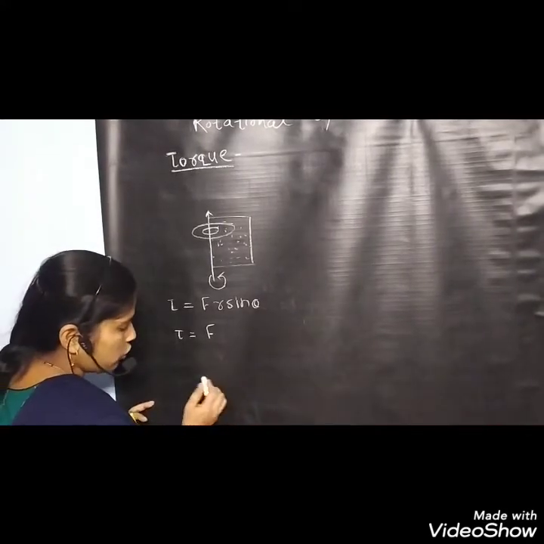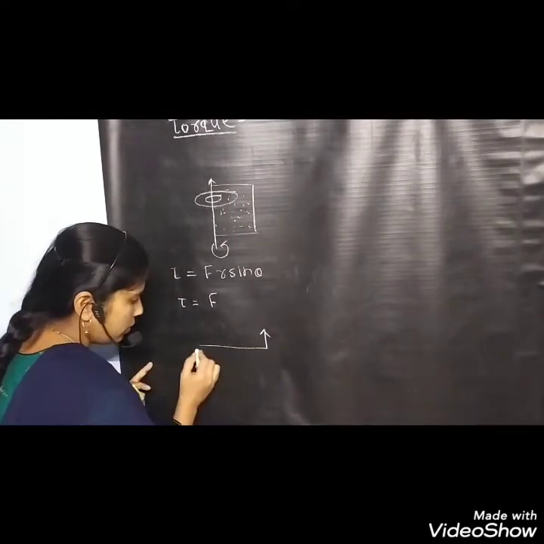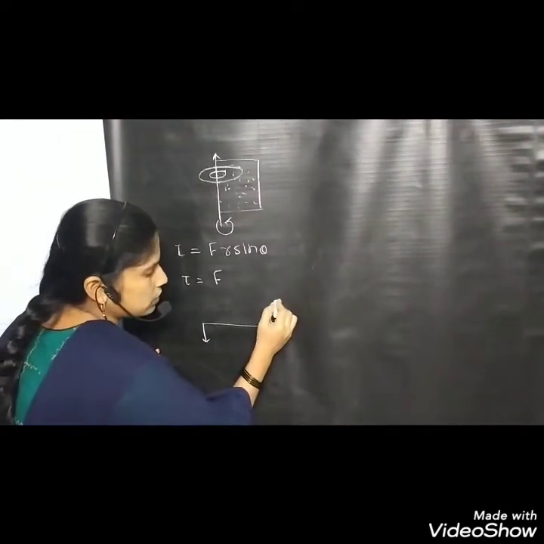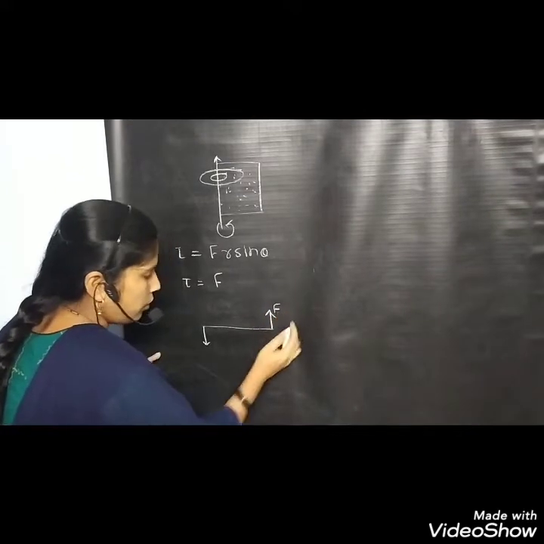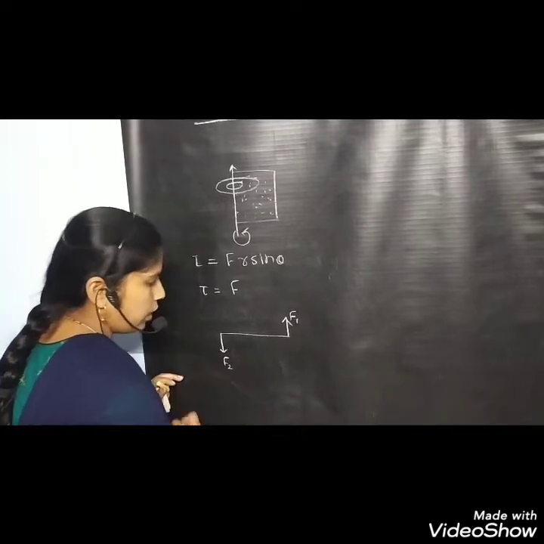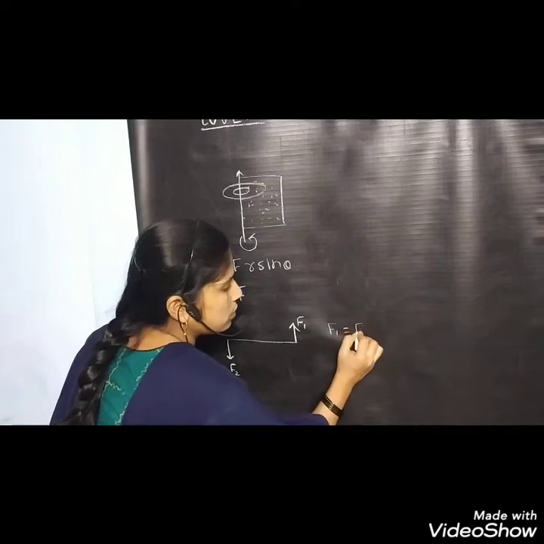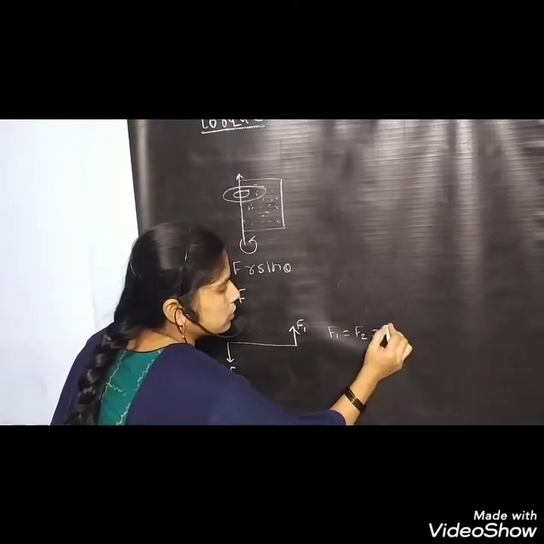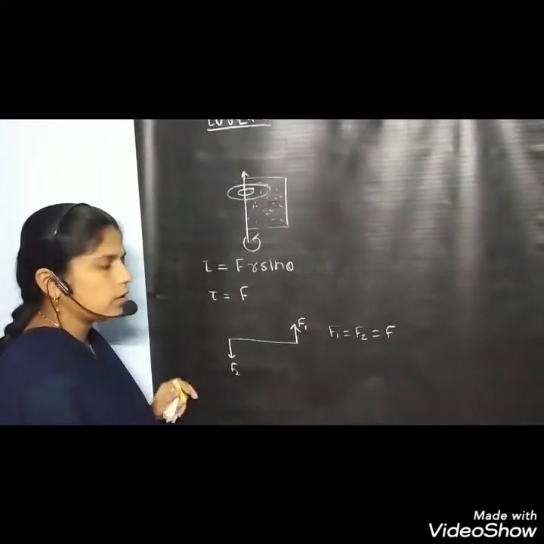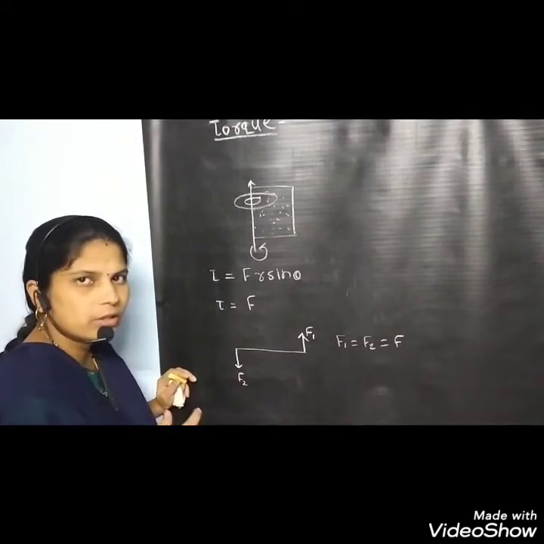I will show one diagram here. There are two forces having equal magnitude. If we consider this is F1 and this is F2, both having the same magnitude, F1 is equal to F2, equal to F. If these two forces act in opposite directions with the same magnitude, then we get a couple.